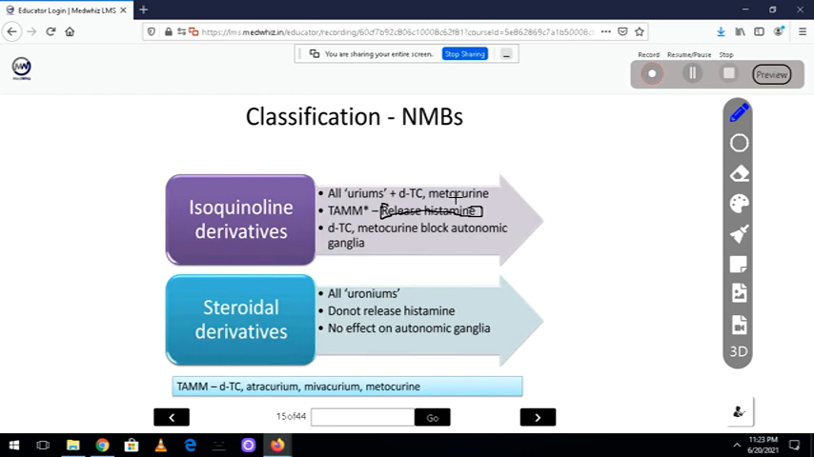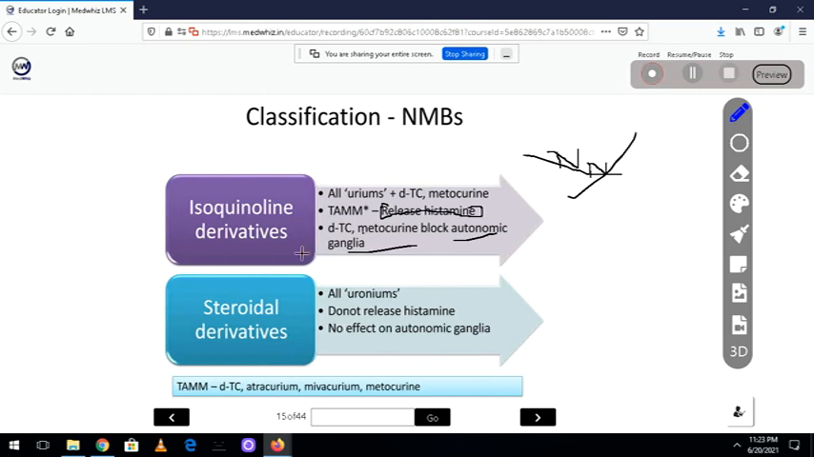I told you these drugs also block ganglionic receptors. Why do D-tubocurarine and metocurine block ganglionic receptors? Remember, the ganglionic subtype of receptor is NN. So they block NM, and along with that, they also block NN receptors. That is what we mean by ganglionic blockade. Because of this ganglionic blockade, they may also cause a decrease in blood pressure.